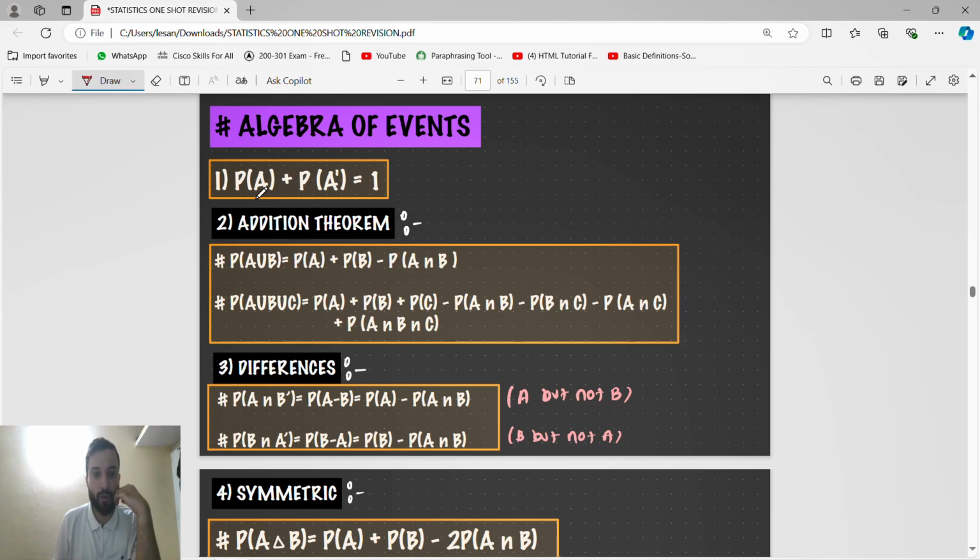So this we already know: probability of occurrence plus probability of non-occurrence is equal to 1. Addition theorem, guys, formula of the addition theorem. If 2 events are there, probability of A union B is probability of A plus probability of B minus probability of A intersection B. If 3 events are there, probability of A union B union C is probability of A plus probability of B plus probability of C minus probability of A intersection B minus probability of B intersection C minus probability of A intersection C plus probability of A intersection B intersection C. This we have already studied in the sets chapter.